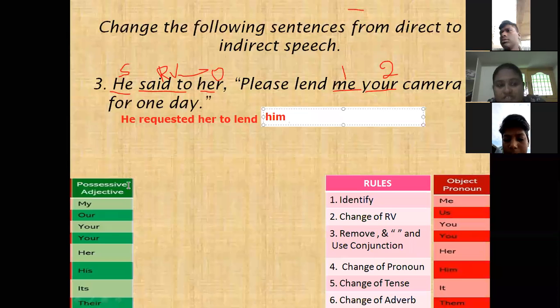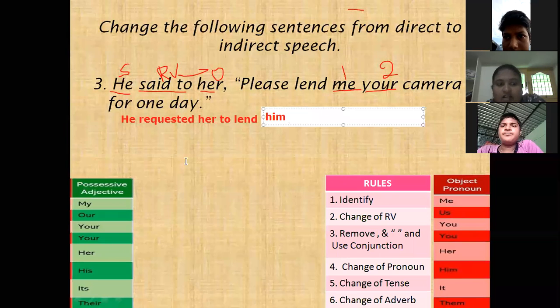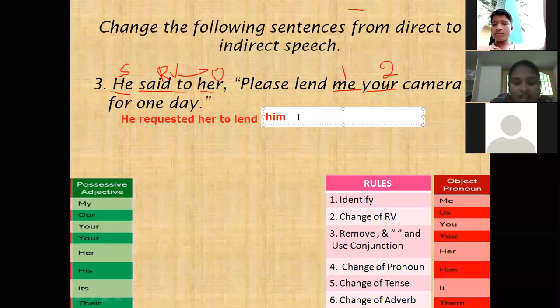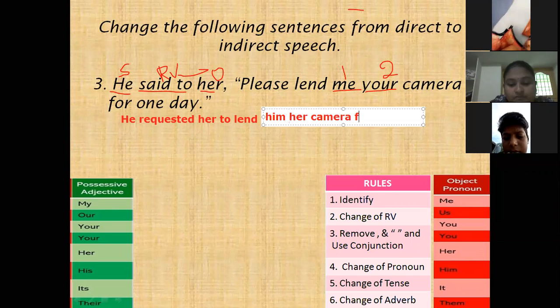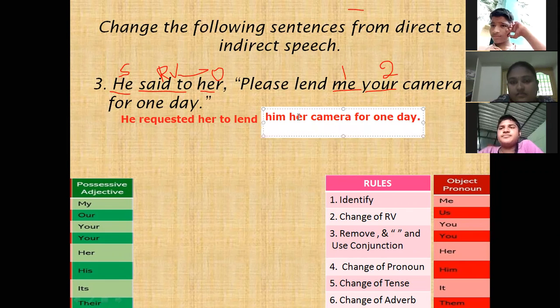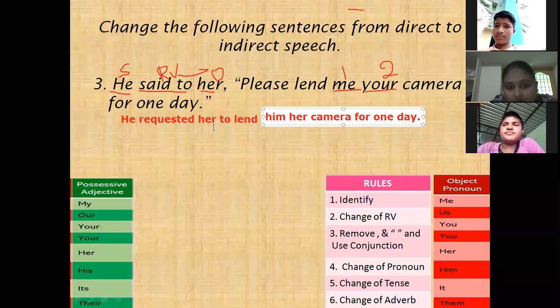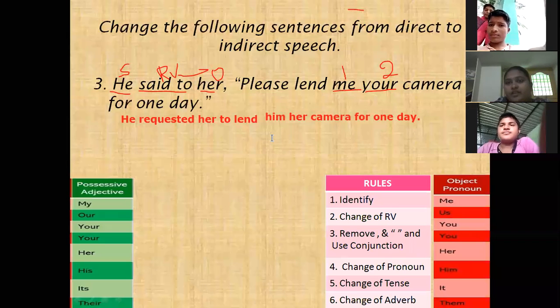Your is a possessive adjective. In the place of your, it changes according to the object. Here the object is her, so for camera we have to write her camera. For one day. At the end, full stop. He requested her to lend him her camera for one day.